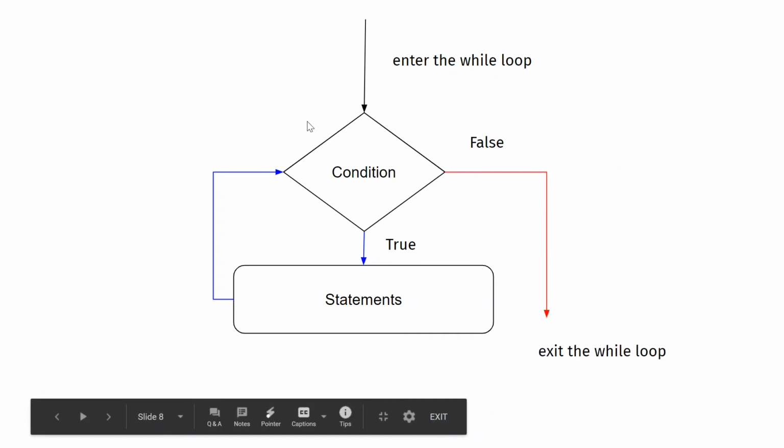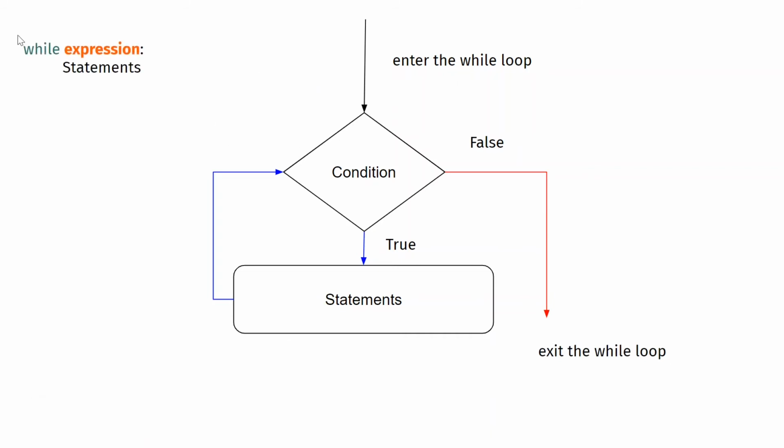What is the syntax for this? You have to use the while keyword, then put your condition here, and then put your statements below this. Now notice the indentation, it's indented to the right. This is similar to the if and elif that we looked at earlier. This basically signifies that these statements belong to the while loop.